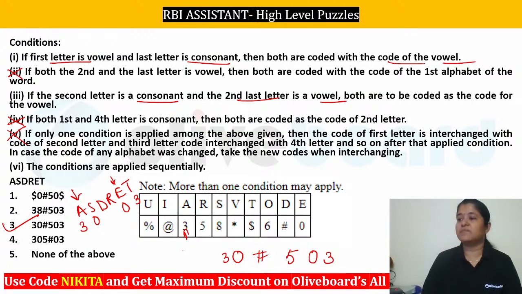ठीक है, तो option number 3 आपका सही होगा. Many of you gave the answer as option number 2, guys. ठीक है, be careful, it's going to be option number 3. ठीक है, हाँ 3 होगा. ठीक है, hash 5, absolutely Vishwajit. So you can see option number 3 would be the right answer in here.